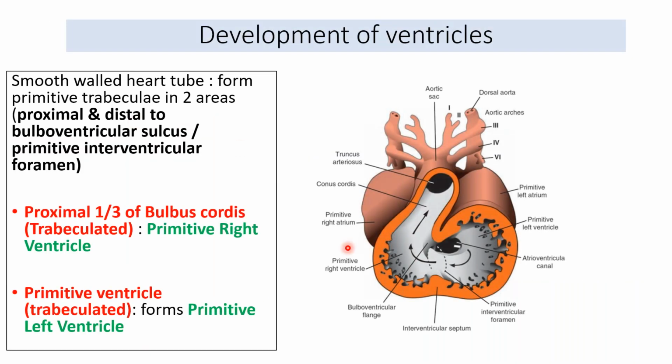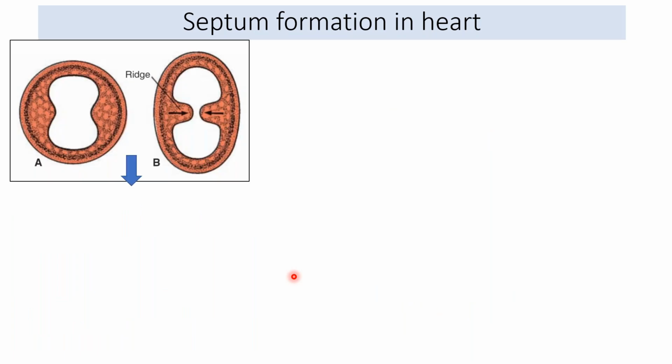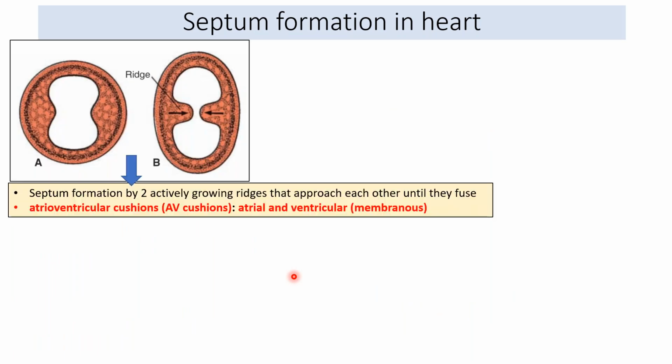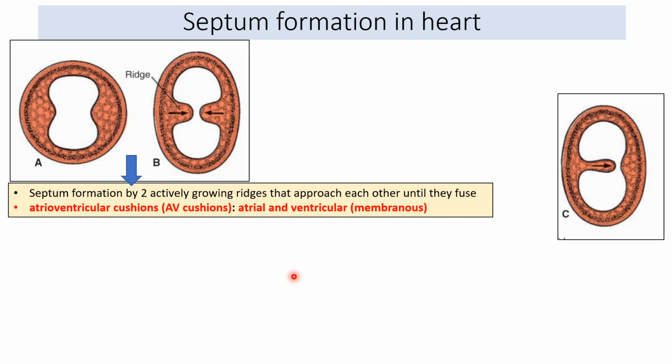Development of the ventricles. Now, in the ventricles, we'll do this in detail in the next part when we'll be doing the septum in the ventricles. So now coming to the major part of today's lecture, which is the septum formation in the interatrial region.